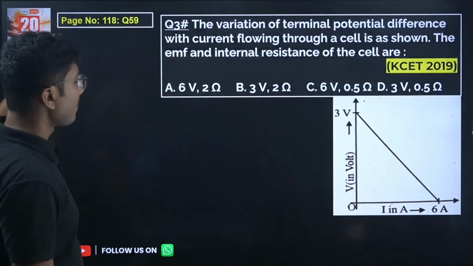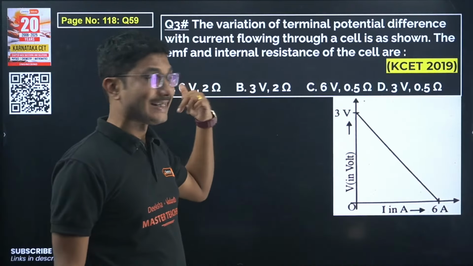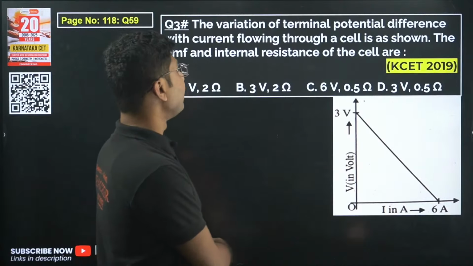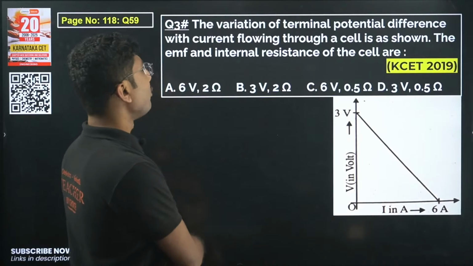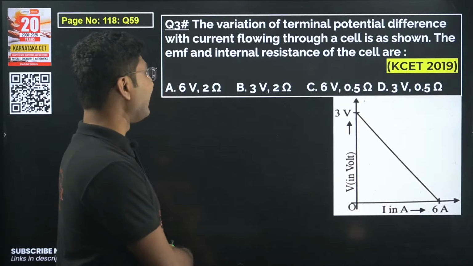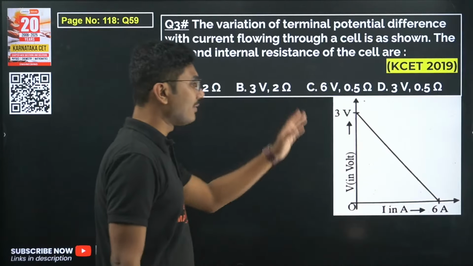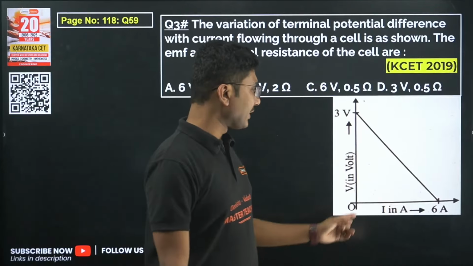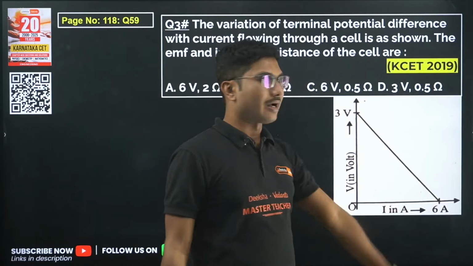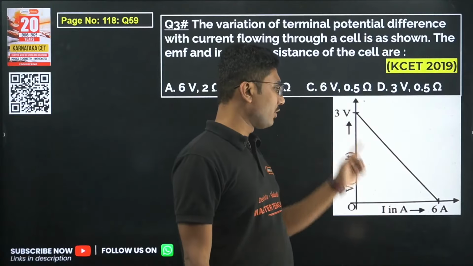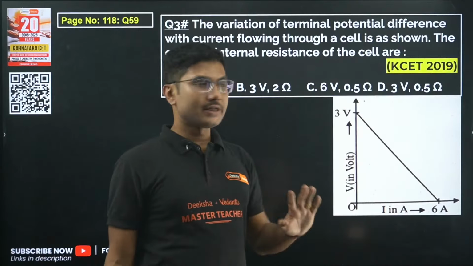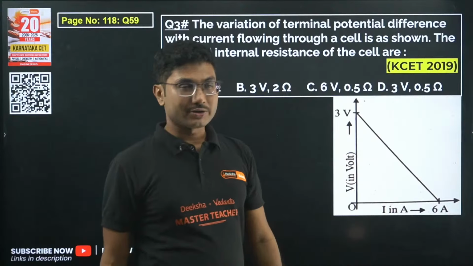Now let's move on. One question from this same concept. The variation of terminal potential difference with current flowing through a cell is as shown. The EMF and internal resistance of the cell are. So we have done one experiment. We measured the current, we measured the voltage across the battery, and we got this graph. After doing one experiment, we got this graph, and now we are interested in the internal resistance and the voltage of the battery.